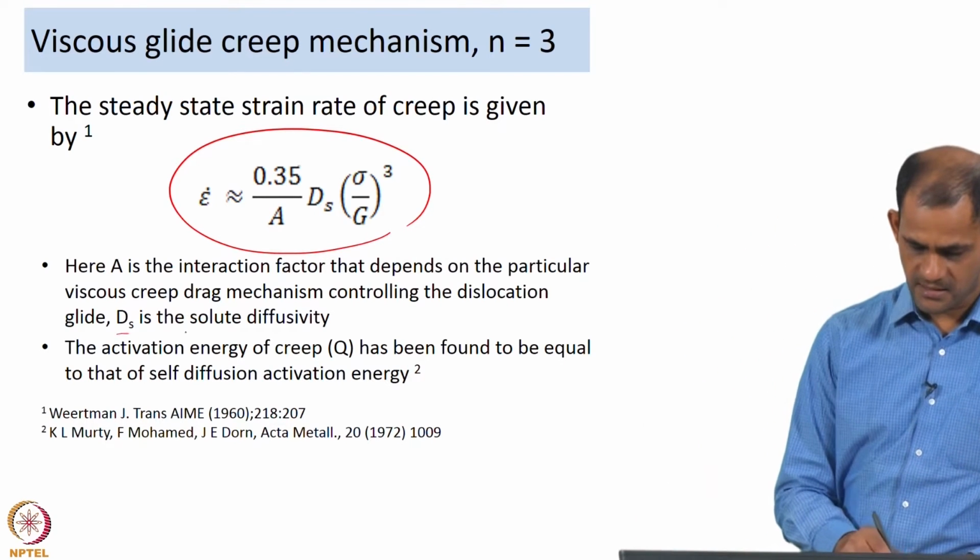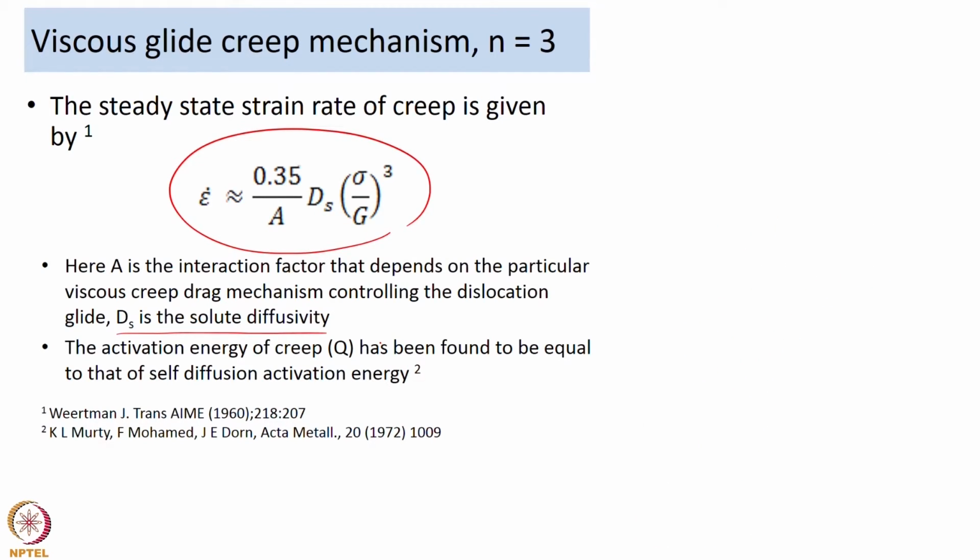So, depending on which mechanism is controlling the glide, you will have the value of A associated with that mechanism, and Ds is the solute diffusivity, and the Ds will be proportional to e to the power minus Q over kT, and what has been proposed by some researchers is that Q is essentially equal to the activation energy for self diffusion. So, that is what has been observed experimentally.